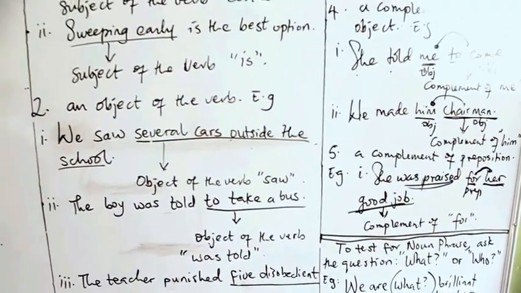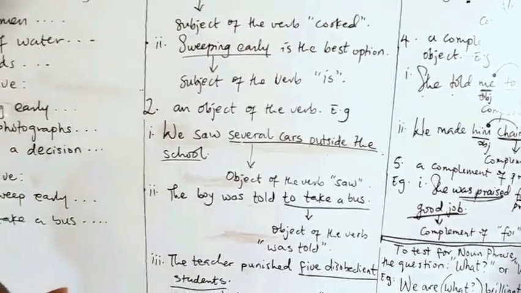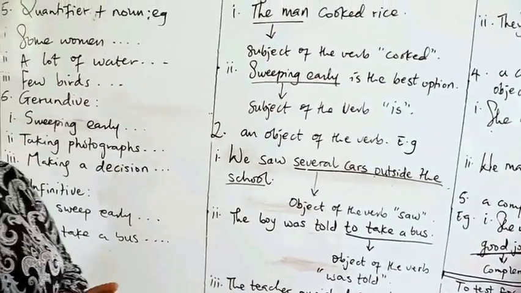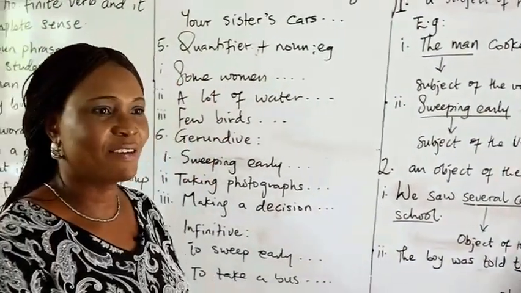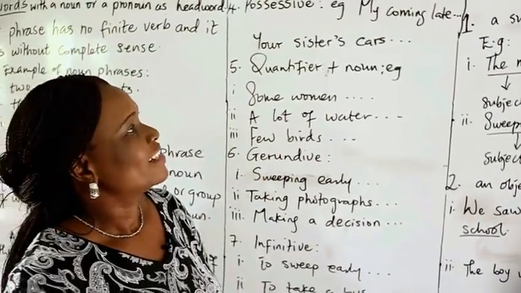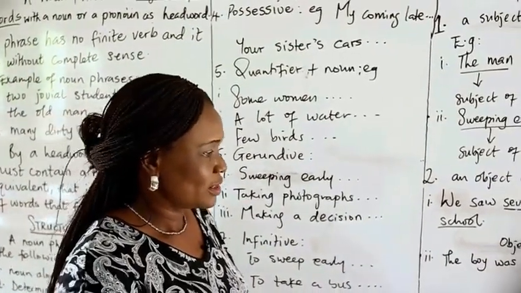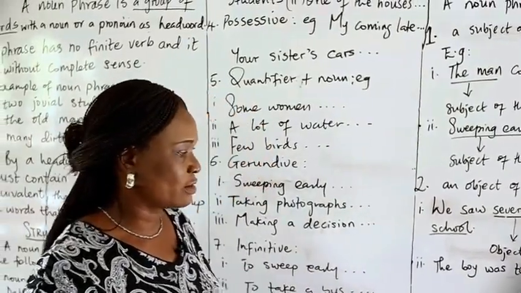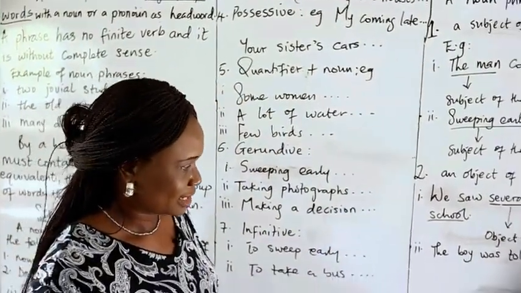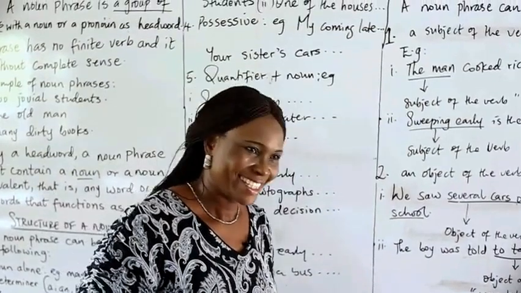I think on this note, we have come to the end of this class on noun phrases. If you have any question, I'll be glad to have them in the comment box. And thank you.